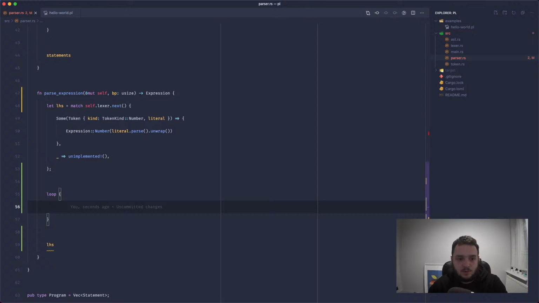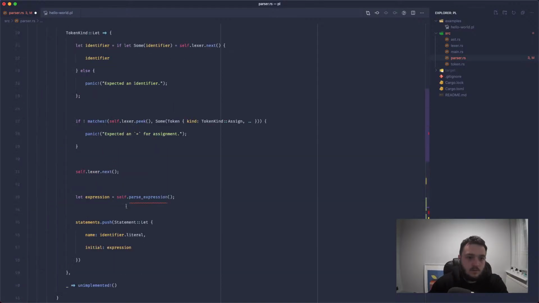We want to get the next token, because it might be an operator, like a multiplication. So we'll say let op, or let infix, I guess. Let infix equal, this is having a go at us up here because we're not passing through a binding power.